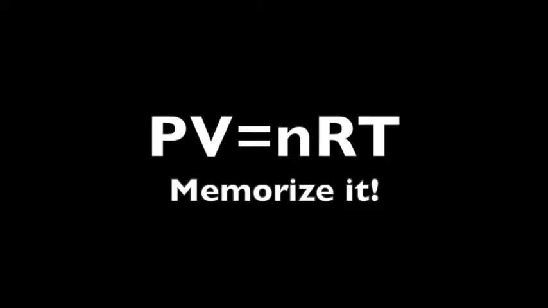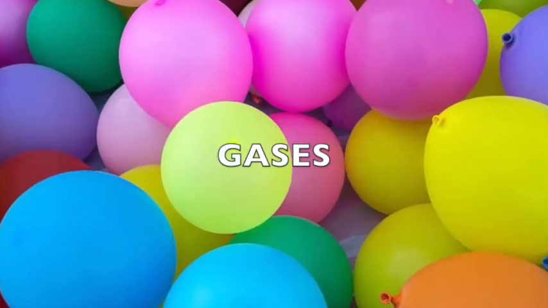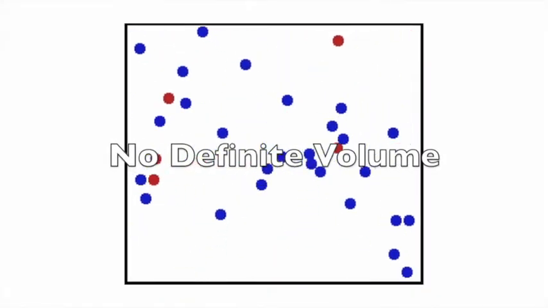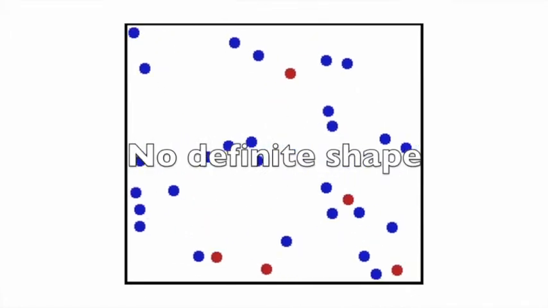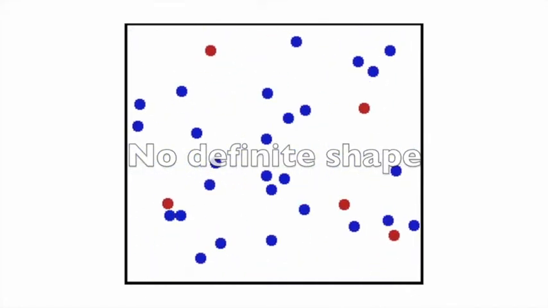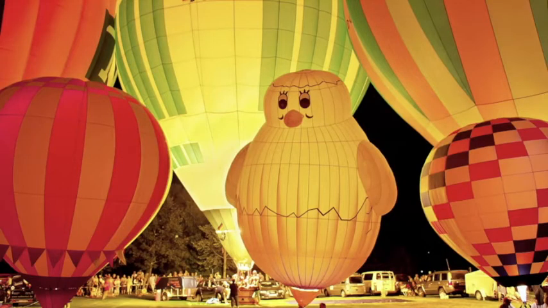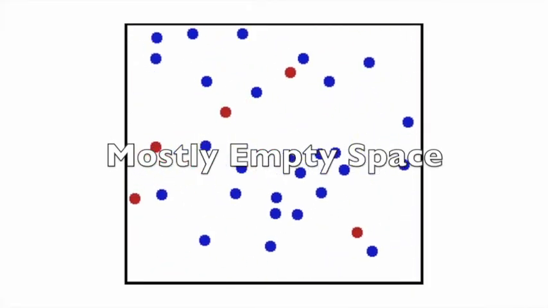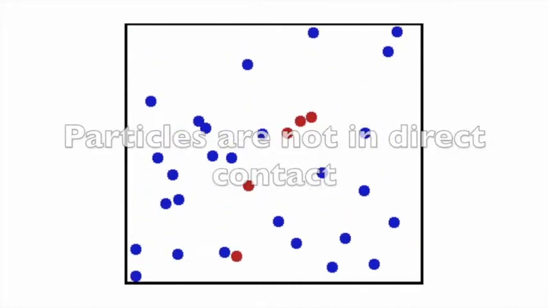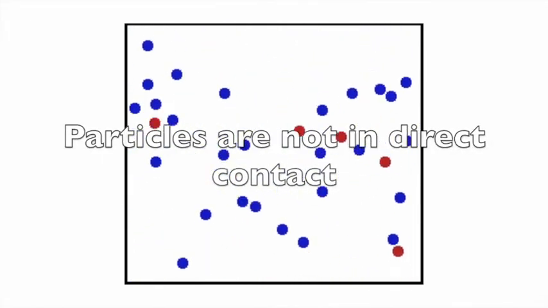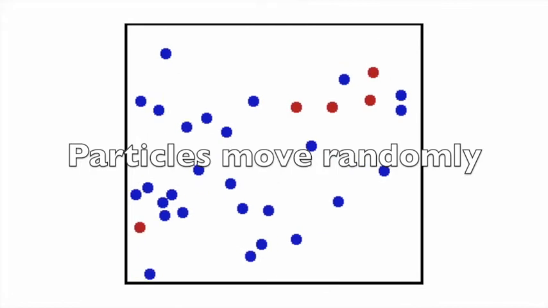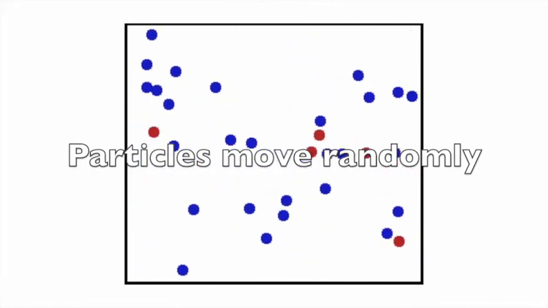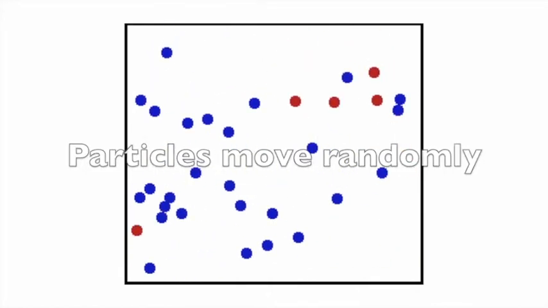Before we get into gas laws, let's review gases. Gases are characterized by having no definite volume. They will expand to fill their container. They also have no definite shape, and they'll take the shape of whatever container you put them in. Gases are mostly empty space. The particles are very far apart, and they're not in direct contact with each other. Particles move randomly, changing directions only when they bounce off the sides of the container or bounce against other particles.